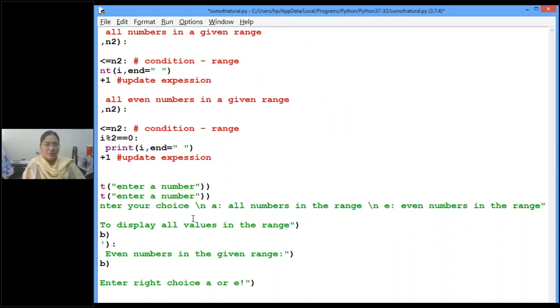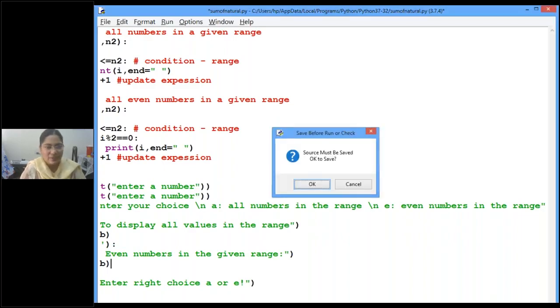Okay, children. After this program, I'll stop, and I'll be posting the assignments in the Moodle Cloud. I request you all to complete them. Okay, children, this much is clear. So let's execute and see.